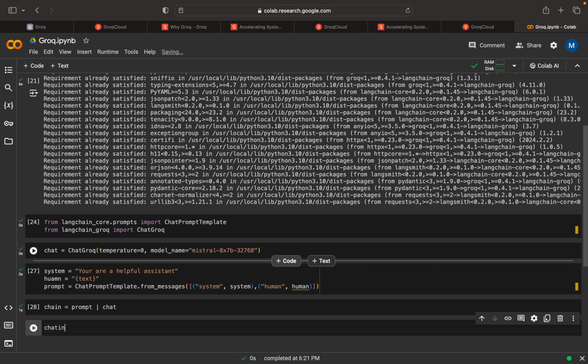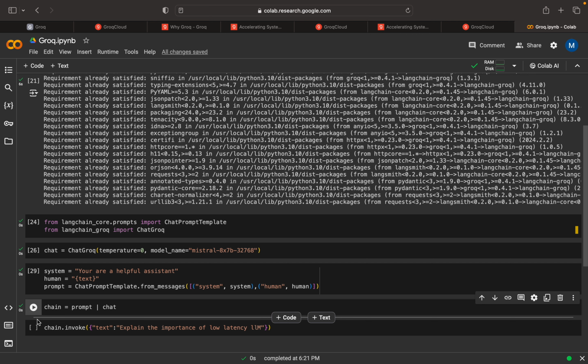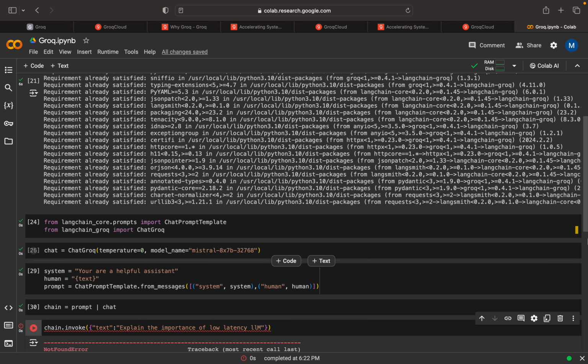Now here I can invoke this. I can say text, and I can ask something. Here I'm going to ask: explain the importance of low latency LLM. Here a correction is needed: human. Let me execute this again. Then I am going to call chain.invoke.